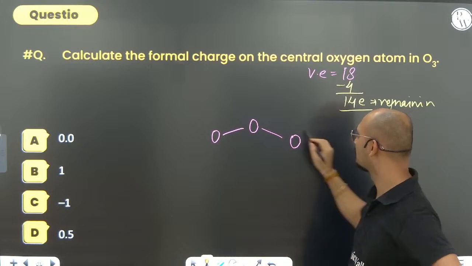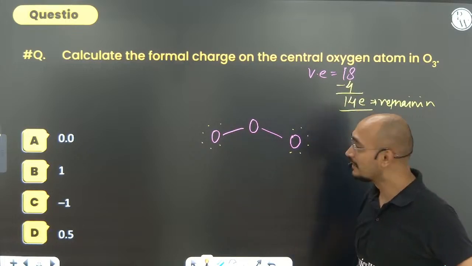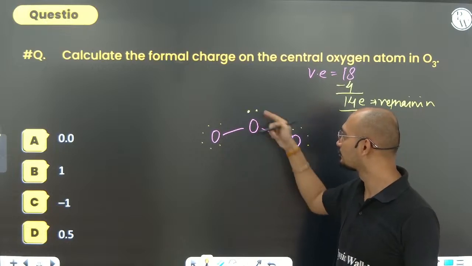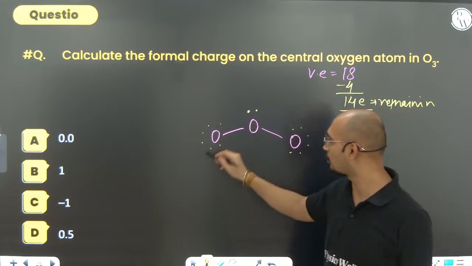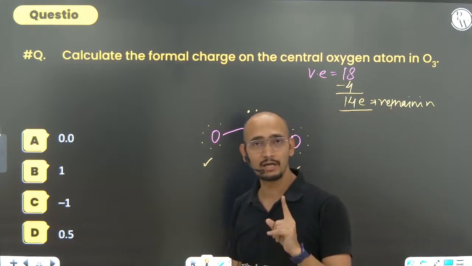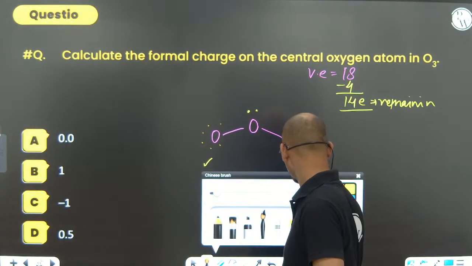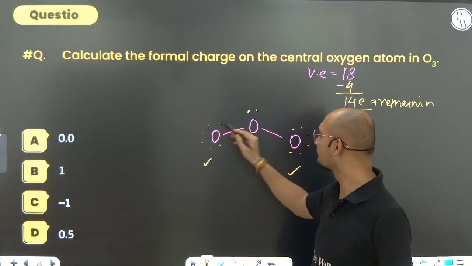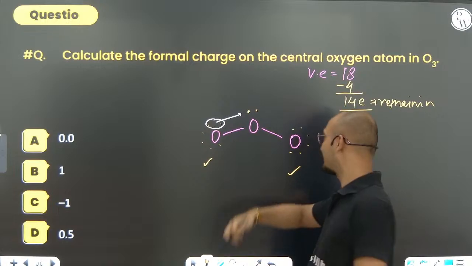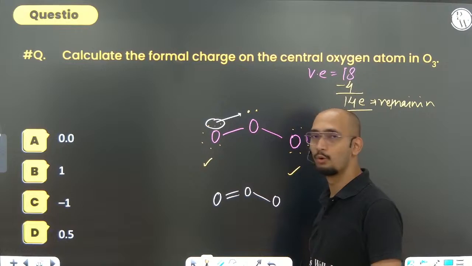Still it is remaining. So first of all, complete the octet of the side atoms. The side atoms completed their octet, yes or no? How many electrons used? Only 6, 6, 12. Still there are 2 electrons remaining. So they will be given to the central atom. Can you see that the side atoms have a completed octet, but the central atom has not completed its octet? Always make sure that you are completing the central atom's octet if you are trying to find the formal charge. Either it will take a lone pair from this oxygen or from that oxygen. Once it takes the lone pair from this one, how will it look? O double bond O single bond O. What will happen?